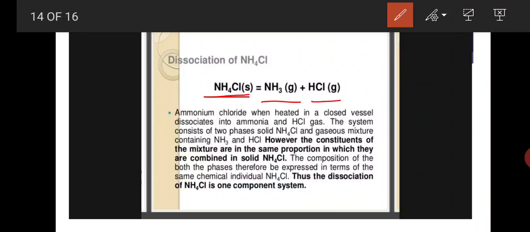The system consists of two phases, solid ammonium chloride and a gaseous mixture containing ammonia and HCl. However, the constituents of the mixture are in the same proportion in which they are combined in solid NH4Cl. The composition of both the phases can therefore be expressed in terms of the same chemical individual, NH4Cl. Thus, the dissociation of NH4Cl is a one component system.